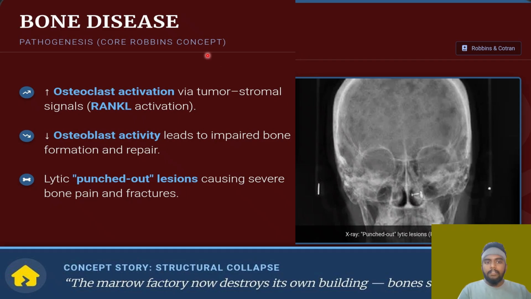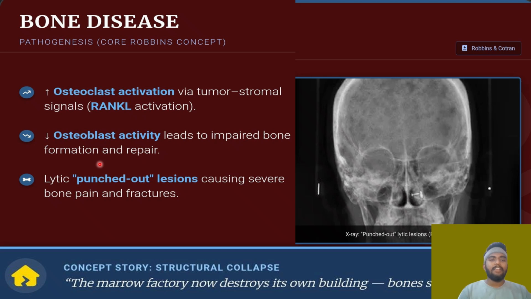So from the beginning, I'm repeating the same thing: osteoclast activation. Clast is the destruction of the bone. So there is excessive destruction via the tumor stromal signal. Osteoclast activation, destruction of the bone is there, and osteoblast activity is now suppressed, which will lead to impaired bone formation and repair, and the lytic punched out lesions.